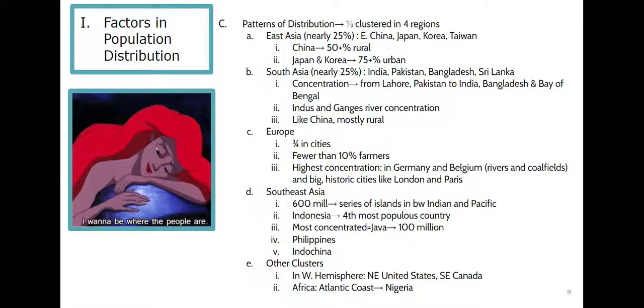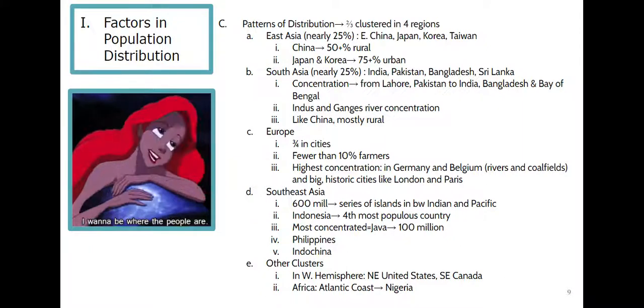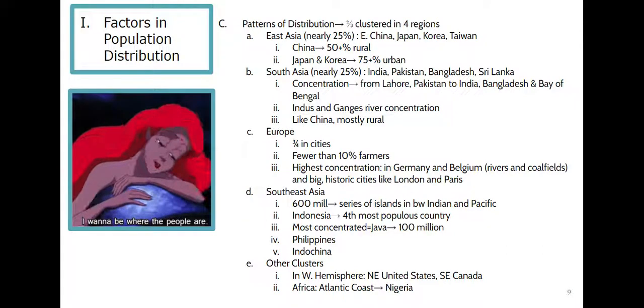75% is considered urban. So after I graduated from college, I lived in Japan for a year, and I can attest to it. I lived in what they considered the countryside, and it was a very, very urban area. There was no countryside. It was just building after building, cement after cement. So I would never consider it the countryside. So cluster 1 would be East Asia with China, Japan, Korea, and Taiwan.